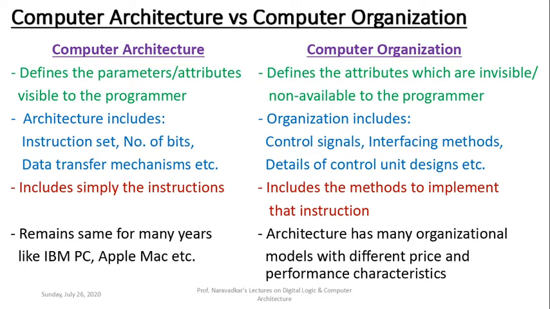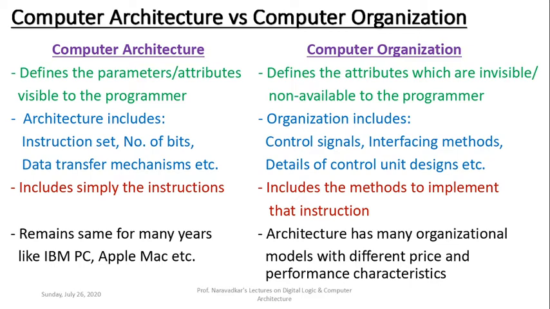Okay, let us take a more recent example here. Intel has released the multi-core processors like say i3 processor, i5 processor, i7 processor, like that. Now these organizational models include a system based on i3 processor under various generations, then i5 processor organizational model under various generations, then i7 various generations.